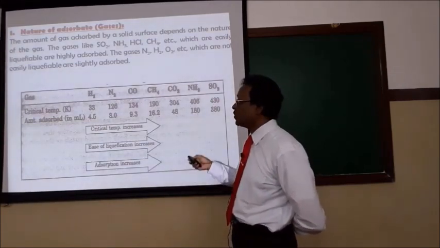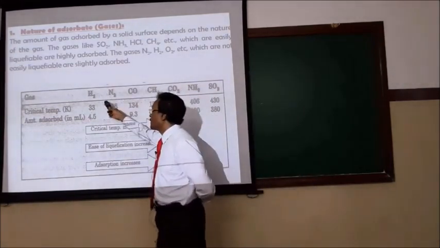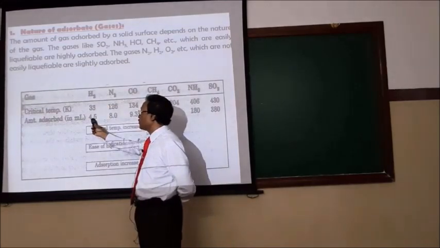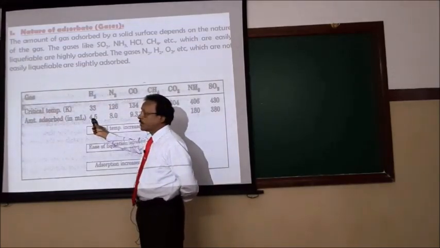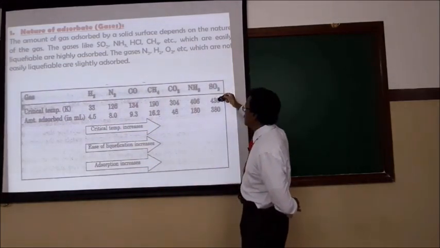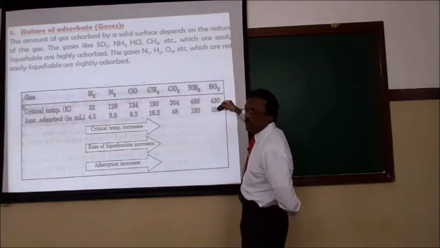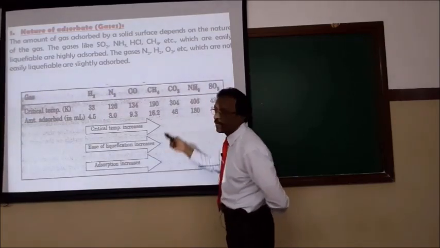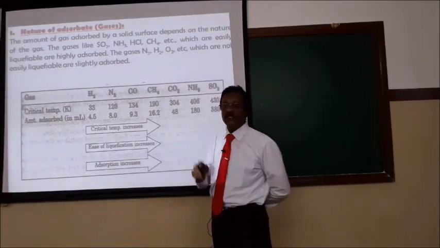The gases which have low critical temperature, say hydrogen has a low critical temperature, only 4.5 ml is adsorbed at a particular temperature. Sulfur dioxide has a high critical temperature, 430 degrees, so it is more easily adsorbed. Therefore the adsorption mainly depends upon the nature of gases.